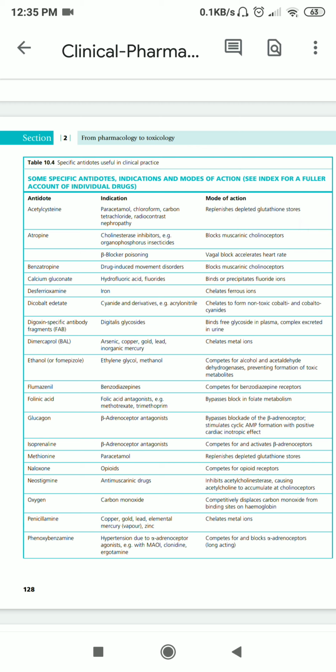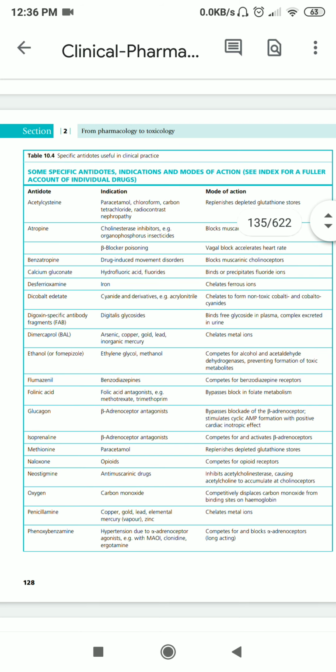Then iron poisoning is also a problem. An excessive amount of iron in the body can lead to problems. So for that, the antidote is desferrioxamine, which is going to chelate the excessive ferrous ions in the body and remove them with the help of urine and excreta.